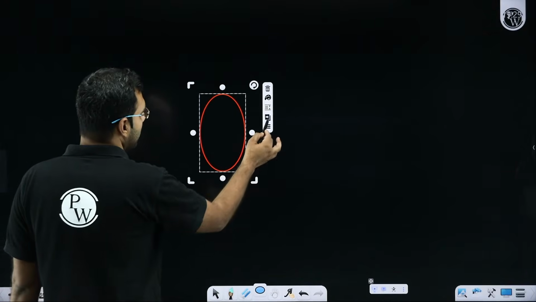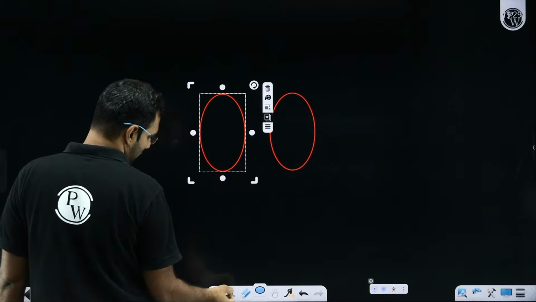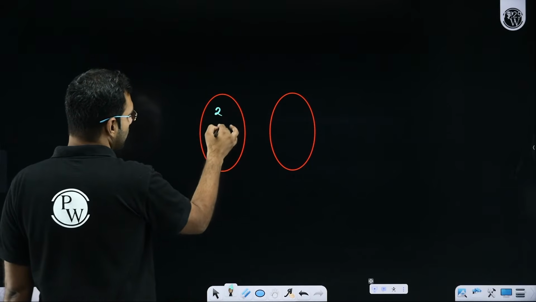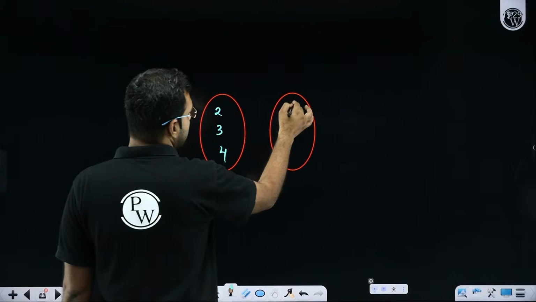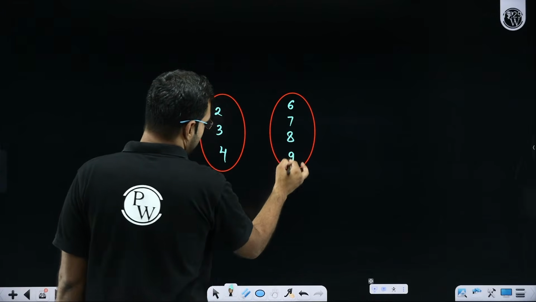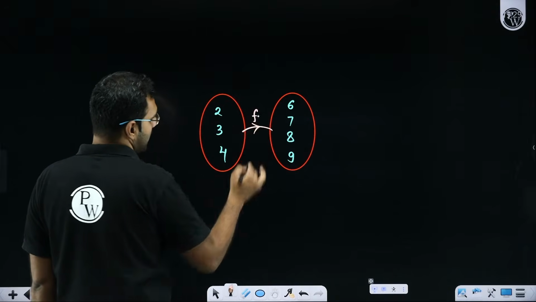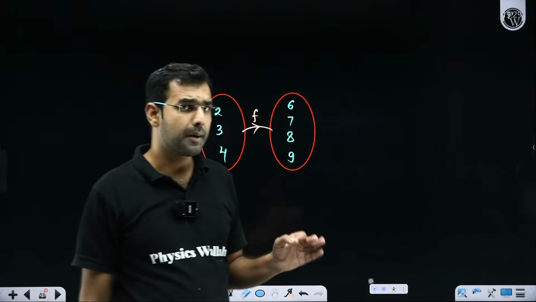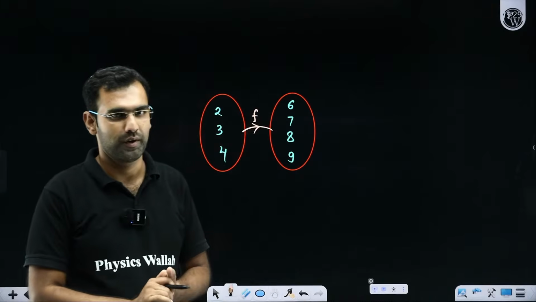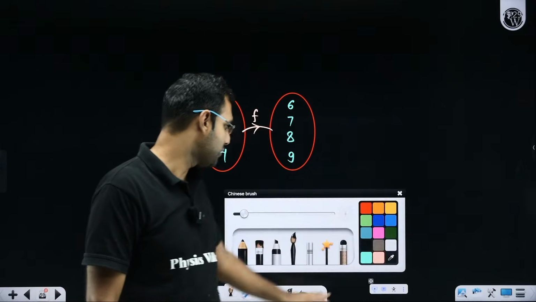Let's say here we have a domain and codomain, everyone. So there I have elements like 2, 3, 4. Here I have elements like 6, 7, 8, and 9. Now, if I want to do mapping here, I want to create a function here. So permutation and combination I'll do here. Everyone, please pay attention.